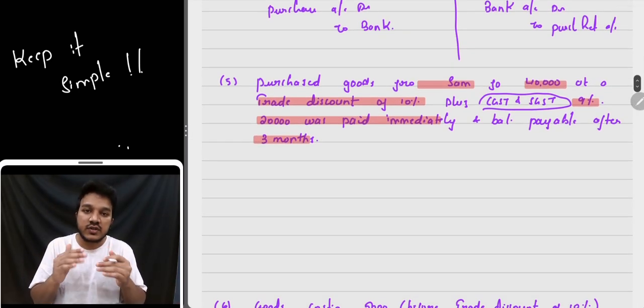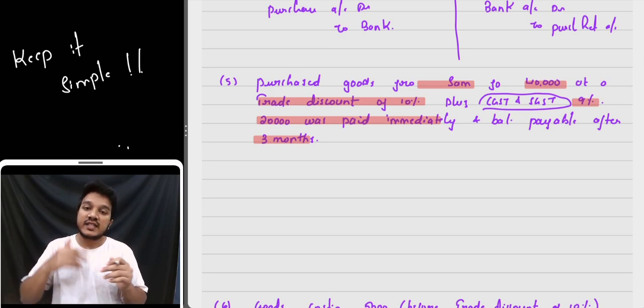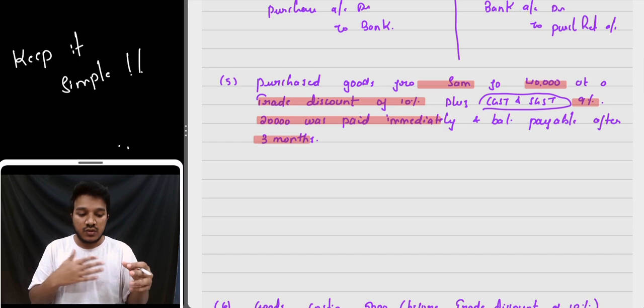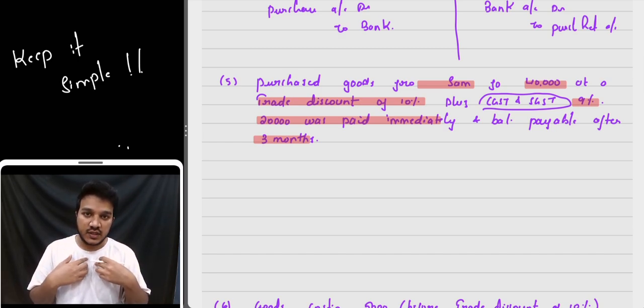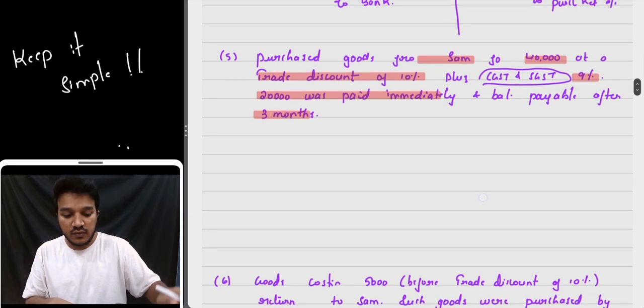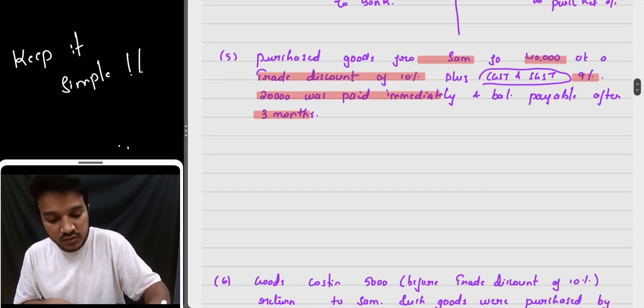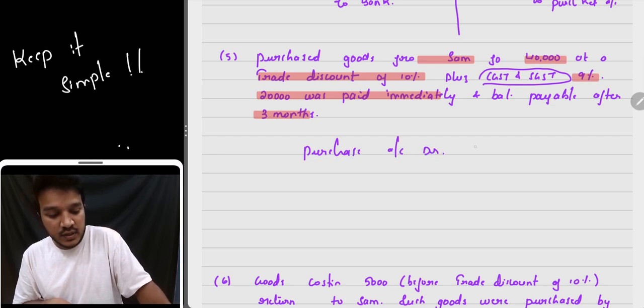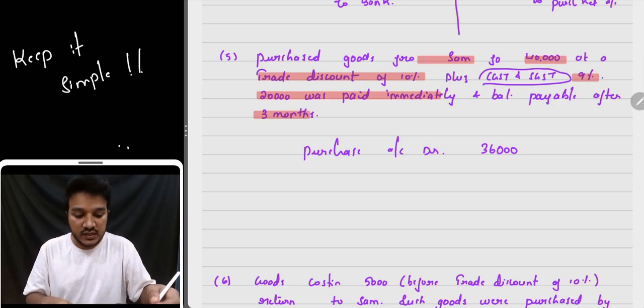Trade discount is something which is not shown in the books of accounts, but a seller will offer a buyer in case he has done any bulk purchase. So for the purchaser, the normal price would be after trade discount, that is 36,000. 40,000 minus 10% comes to 36,000. So as a buyer, I will debit purchase account 36,000, and on top of that I'm paying even CGST and SGST.